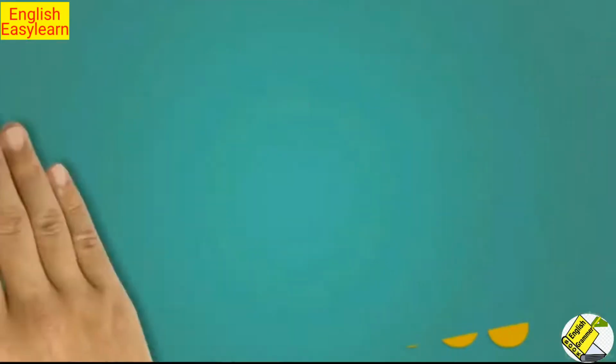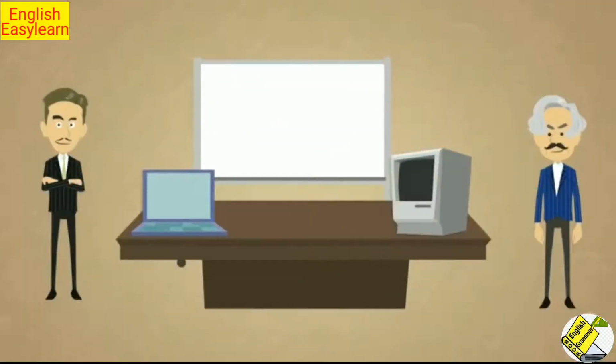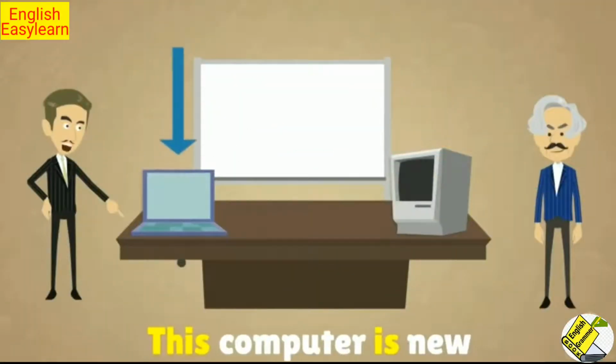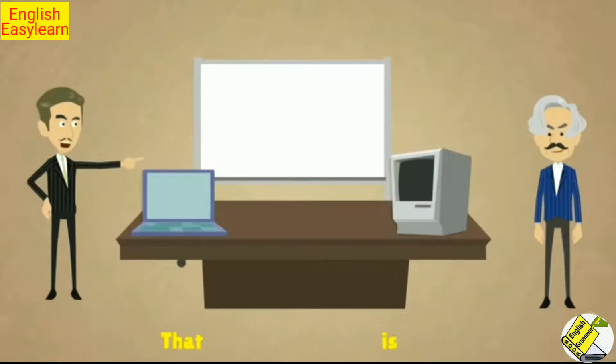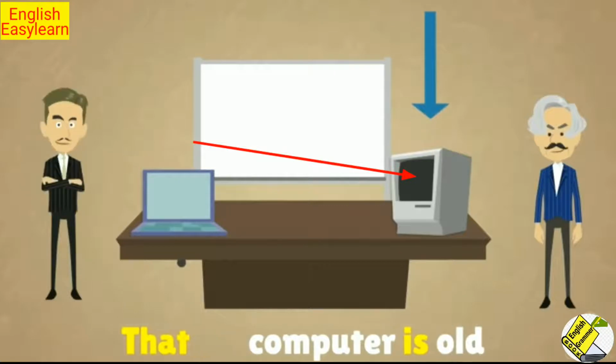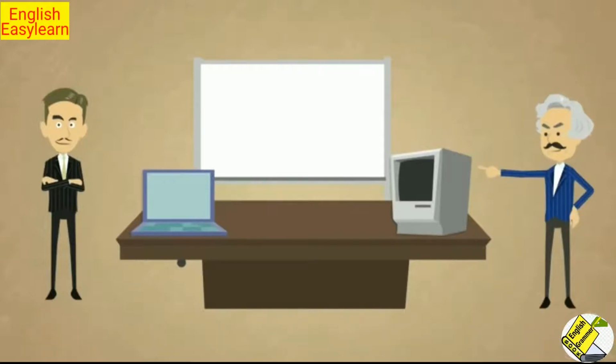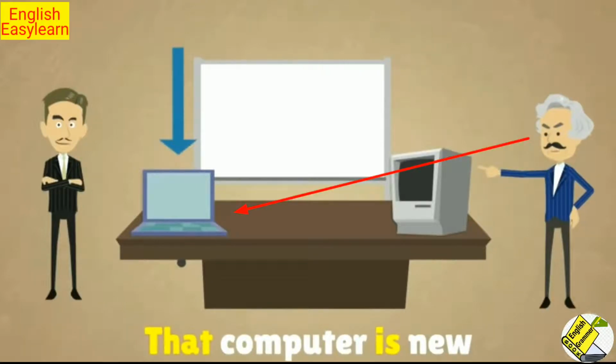These and those are used for plural nouns. Examples: this computer is new. That computer is old. This computer is old. That computer is new.